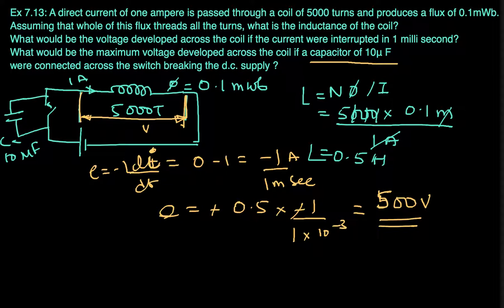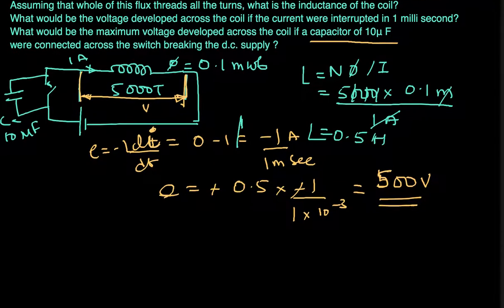Under normal operation, let's say the switch is closed. When the switch is closed, this capacitor is short circuited, so it has no role to play. The rest of the circuit will be unaffected. But the moment the switch is opened, the capacitor comes into the picture, connected in series with the inductor. The inductor already has some energy stored in it. That energy is going to be transferred over to the capacitor at the instant of opening the switch. So let's estimate how much energy is stored in the capacitor.